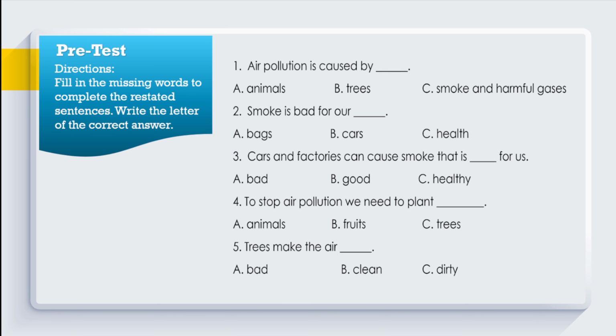A. Bad. B. Good. C. Healthy. 4. To stop air pollution we need to plant blank. A. Animals. B. Fruits. C. Trees. 5. Trees make the air blank. A. Bad. B. Clean. C. Dirty.